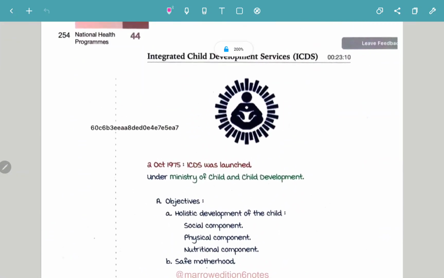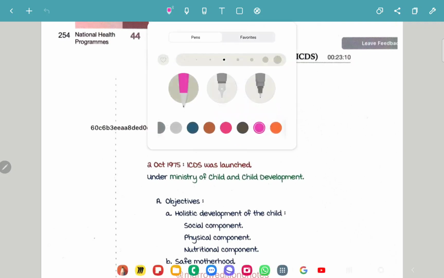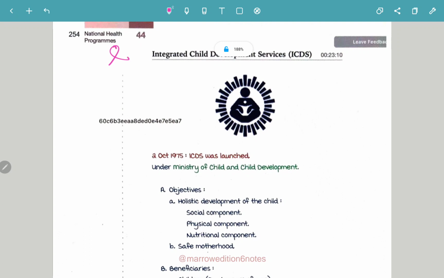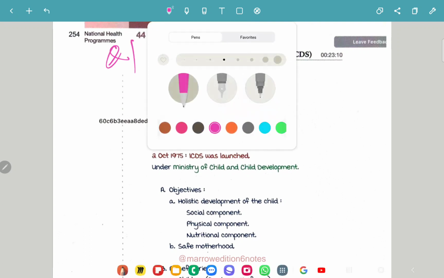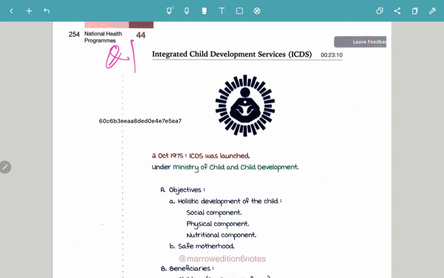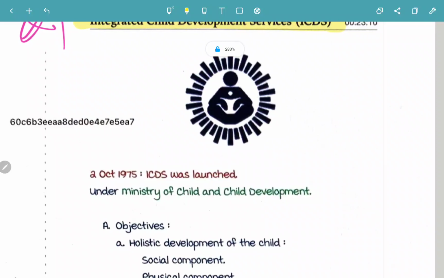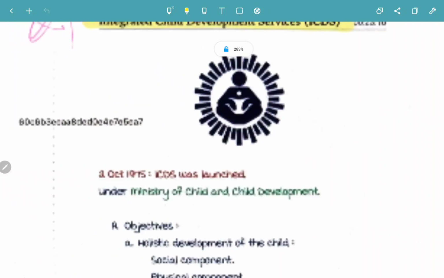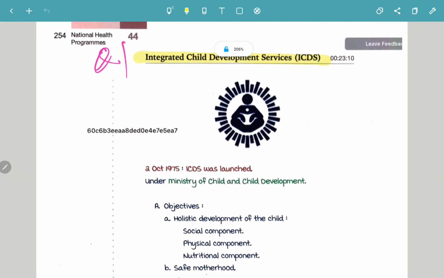Integrated Child Development Services, very important. So this question is very important, frequently asked question. Integrated Child Development Services, this is the logo of ICDS.